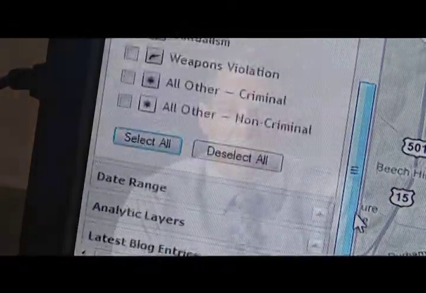CrimeMapper was an application that was custom developed by the Durham City County GIS Department back in 2005. And it was great technology for the time. It also, in a similar way, provided public crime mapping information. However, the interface is a little bit more antiquated. It's a custom application. One of the limitations is that it only provided what is called Part 1 crimes, which are the FBI's designation of the most serious offenses. It did not provide all reports of crime to the police department.